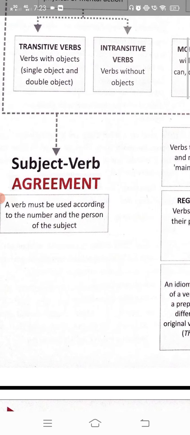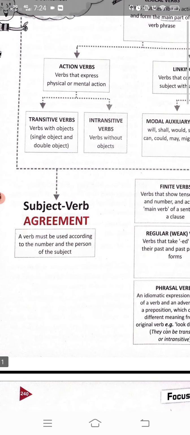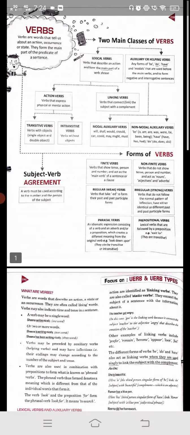Subject-verb agreement is a different chapter that we will discuss there. And whatever else is in the chapter on verbs, we have discussed: your lexical, your auxiliary, your action verbs, transitive, intransitive, your linking verbs, your modal, auxiliary, non-modal, finite, non-finite, regular, irregular, and your phrasal and prepositional verbs. I hope anything you have, you can ask me later on.